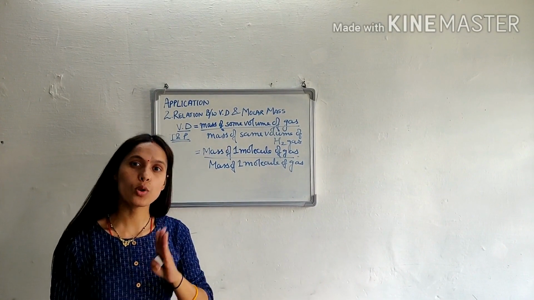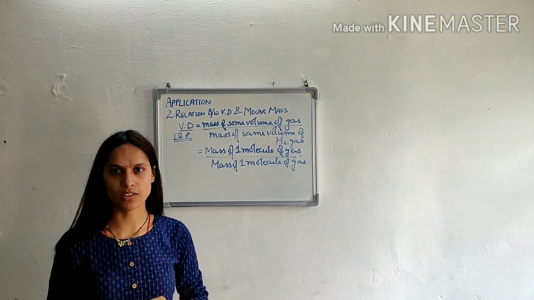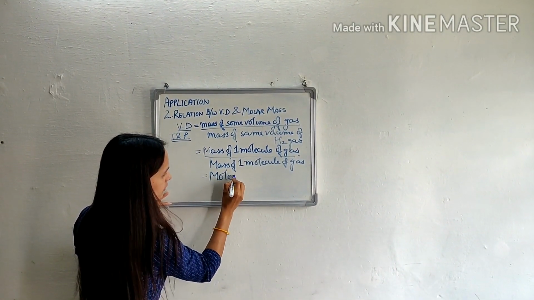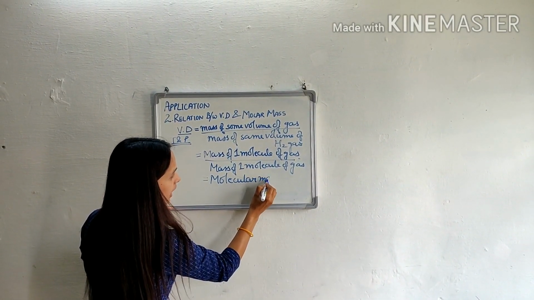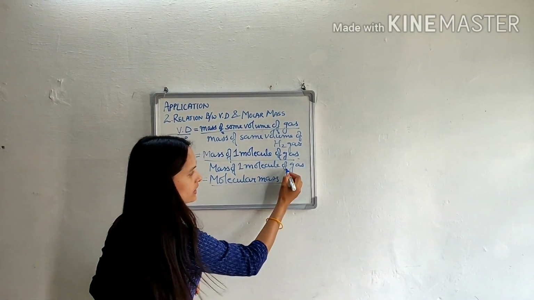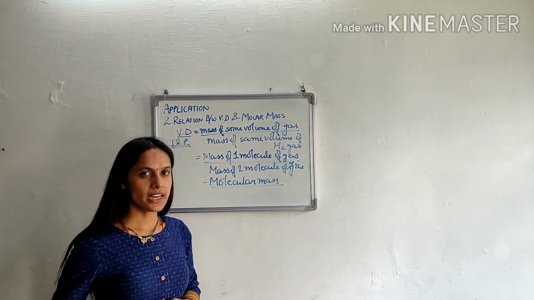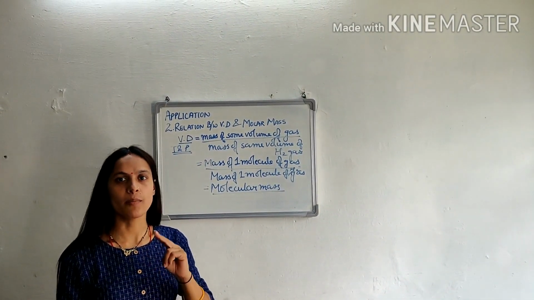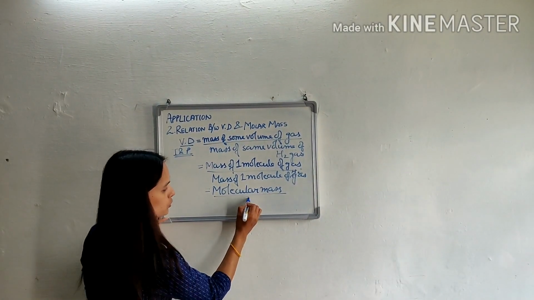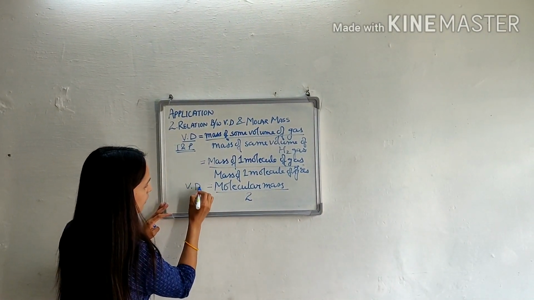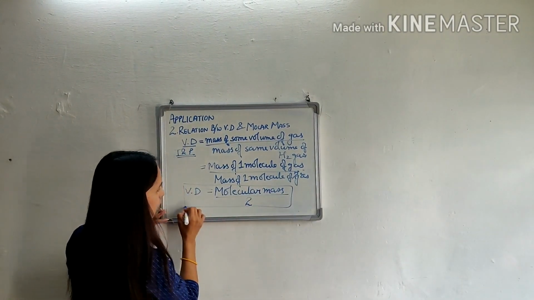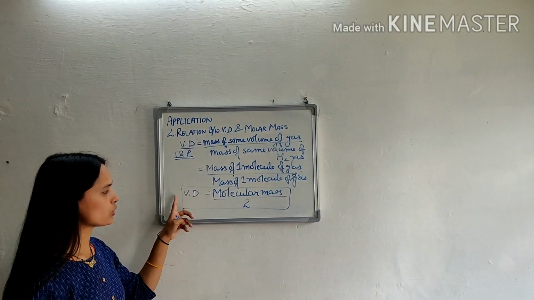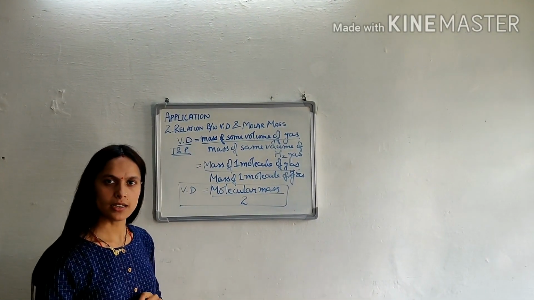This means the molar mass of the gas, that is the molecular mass of the gas. So this represents molecular mass, and mass of one molecule of hydrogen gas. We know that hydrogen contains two atoms and the mass of one atom of hydrogen is 1. So the mass of hydrogen gas becomes 2. So the formula becomes vapor density is equal to molecular mass divided by 2, or molecular mass is equal to 2 into vapor density. Clear?